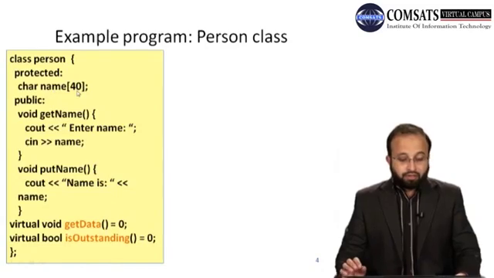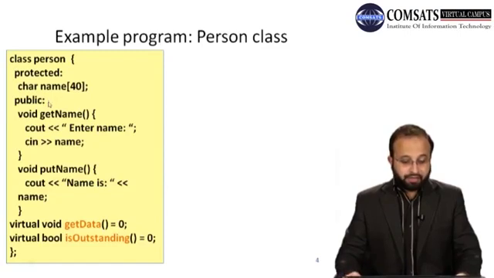So protected data is accessible in the derived class, right? And it contains the public functions get name, put name, and then pure virtual functions get data and is outstanding, right?